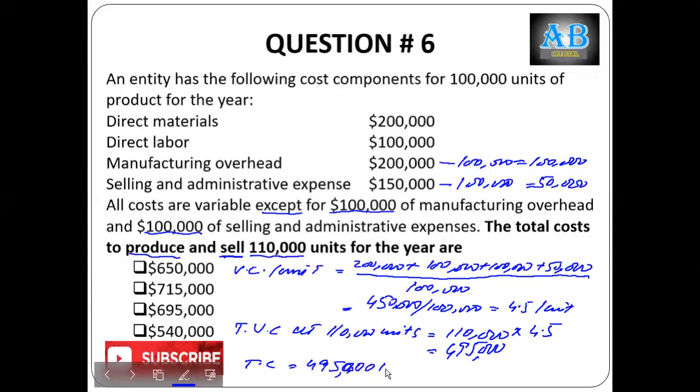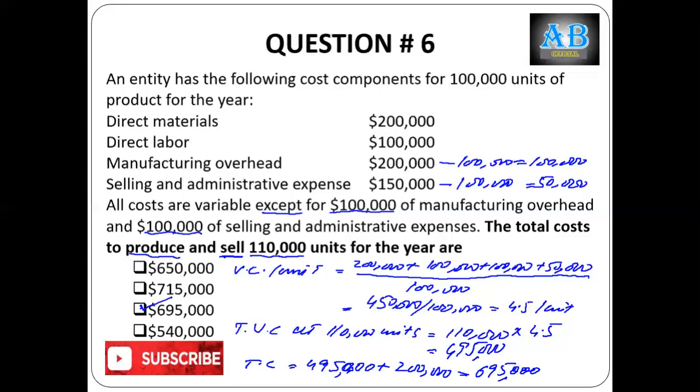plus total fixed cost, which we have discussed already and identified as 200,000. So in total, it is 695,000, which is option D. So option D is the right answer.